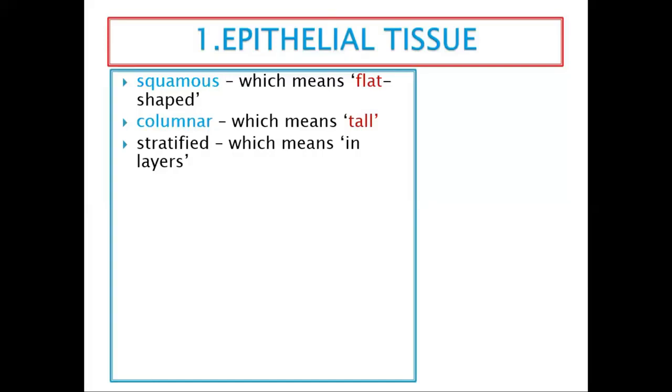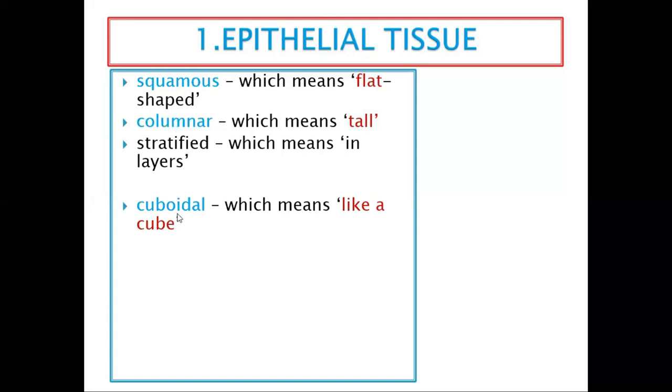If it's a simple house, we just call it simple columnar. If it's a double story, like it has different layers, then we will say stratified. Stratified comes from strata, which means a layer. So it has different layers.